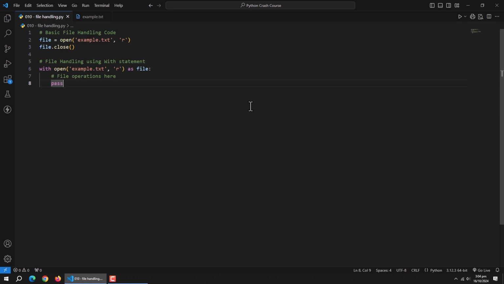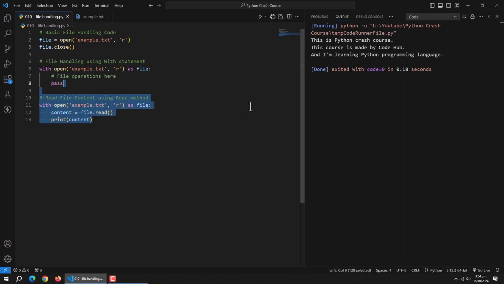Now that we know how to open files, let's look at how to read from them. There are several methods we can use. Let's start with the read method. The read method is like a vacuum cleaner for your file. It sucks up all the content at once and returns it as a string. If you add a number in the parentheses, like 10 to the read method, it'll read only that many characters. Be careful though, if you use read on a huge file, you might run out of memory.